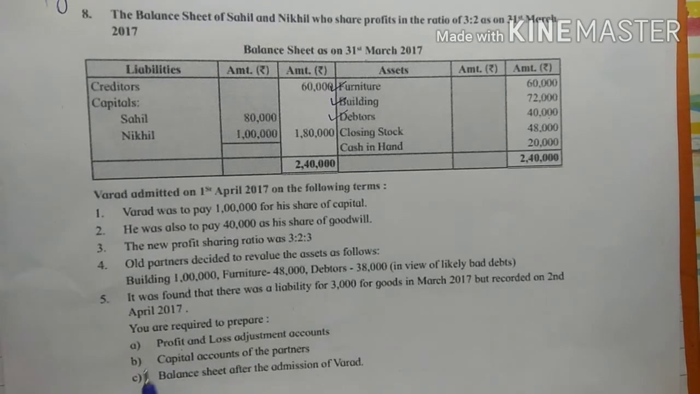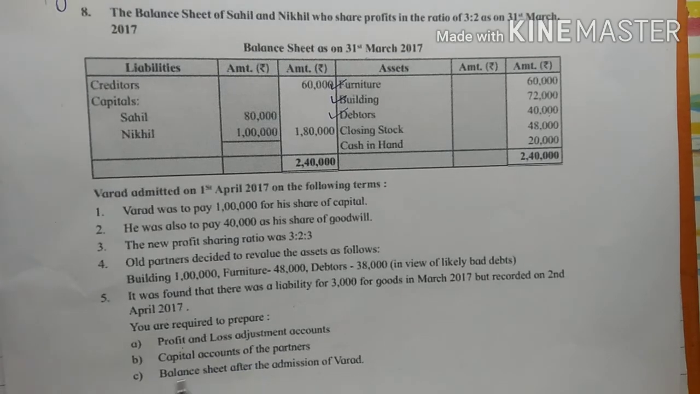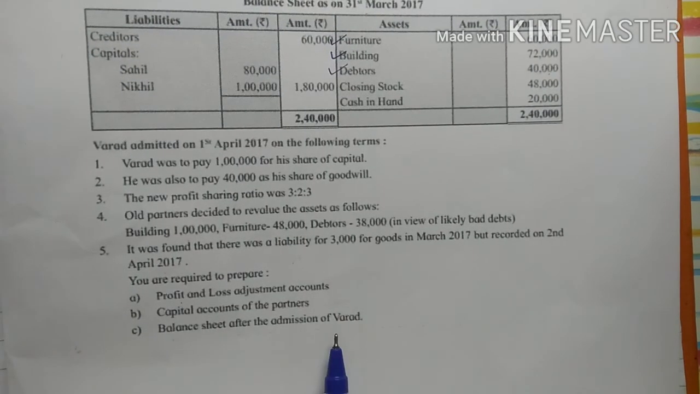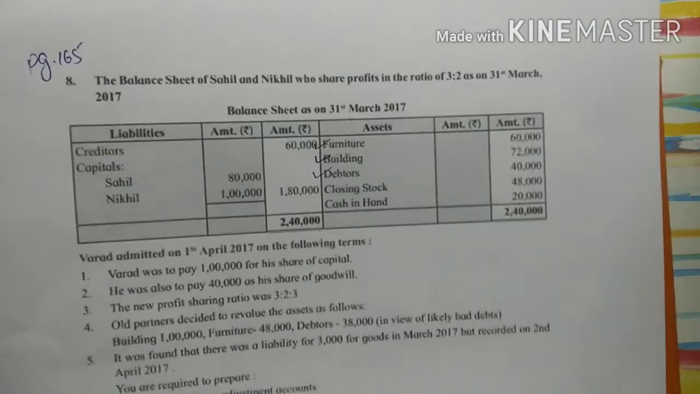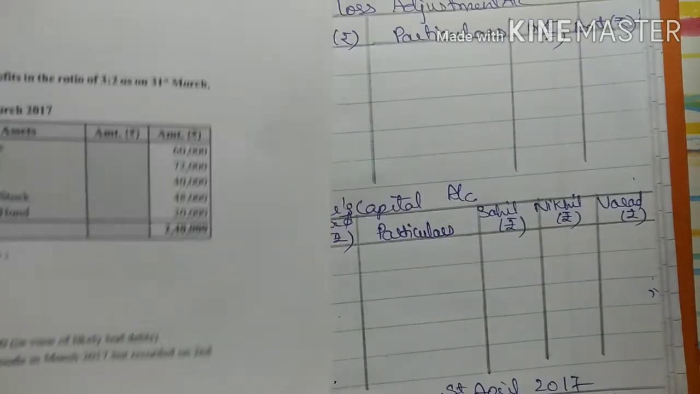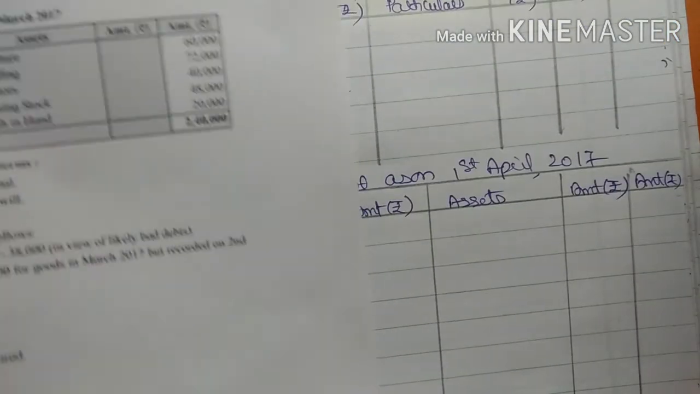Okay, so you are required to prepare the profit and loss adjustment account, the capital accounts of partners, as well as the balance sheet after the admission of Varad. So now first we will start with the postings. So for assets, see, this is my balance sheet, right?